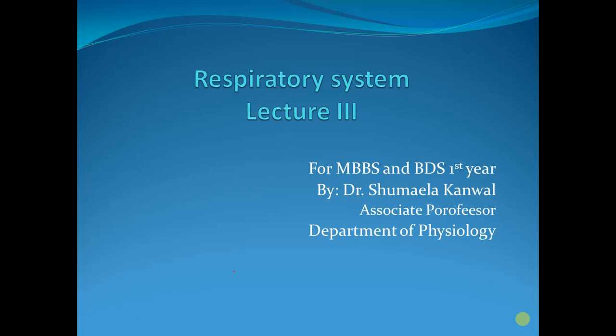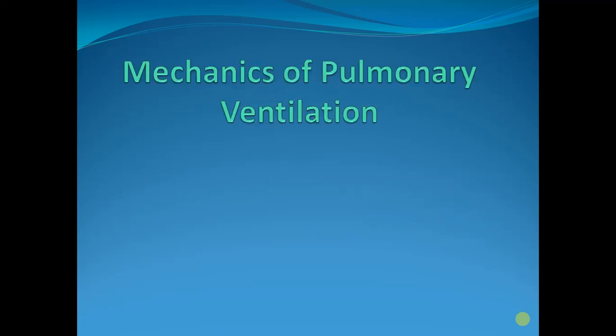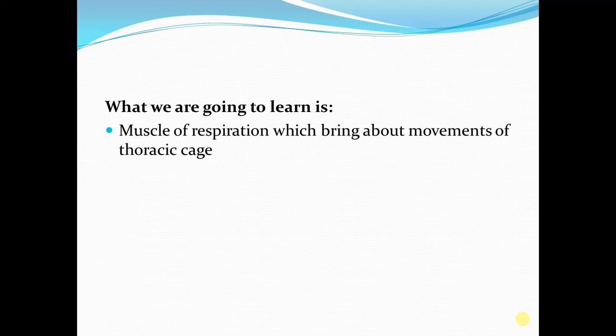It is the third lecture on the physiology of respiratory system. In this lecture, we are going to talk about the mechanics of pulmonary ventilation. What we are going to study in mechanics of pulmonary ventilation are basically two topics.